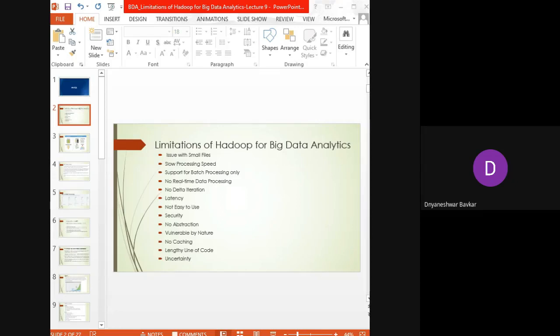Although batch processing is very efficient for processing a high volume of data, depending on the size of the data and the computational power of the system, the output can be delayed significantly. Therefore Hadoop is not suitable for real-time data processing. This is again a limitation of Hadoop.